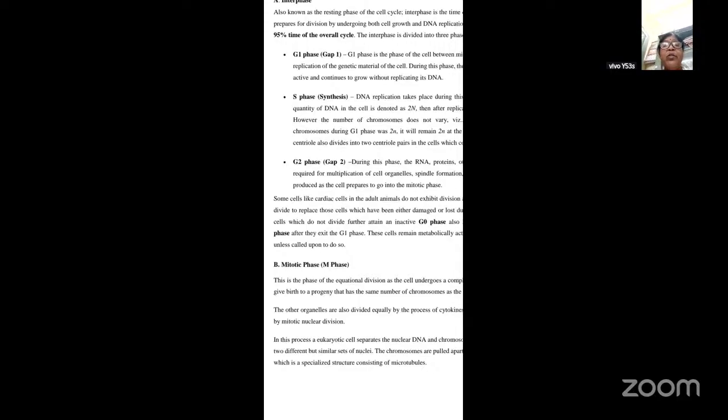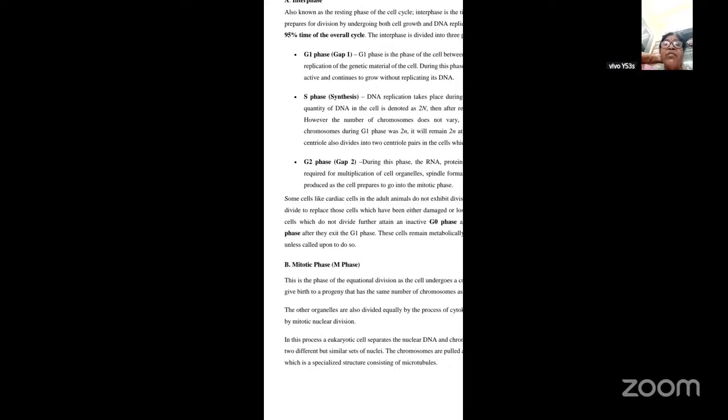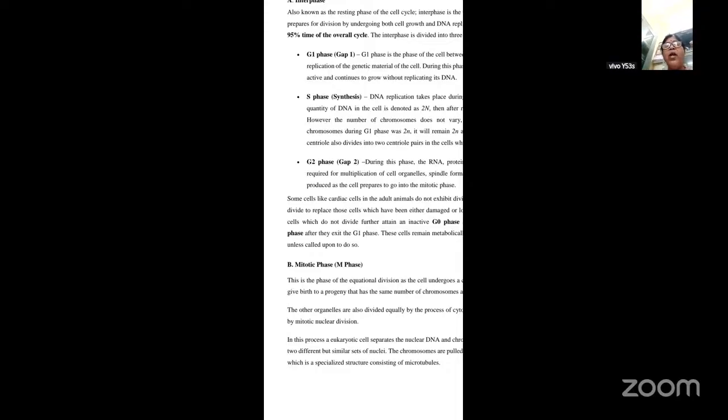So what they mean to say here is that some cells like the cardiac cells, that is the heart cells in adult animals, do not exhibit division. That means they do not undergo division, and some other cells also will not divide. They divide only to replace those cells which have been either damaged, lost, or destroyed. Such cells do not divide further, but they attain an inactive phase. That phase we call the G0 phase or the zero growth phase, or you can also call it the quiescent phase. Though these cells remain metabolically active, they do not divide unless they are called upon to do so. So this is what is called the G0 phase.